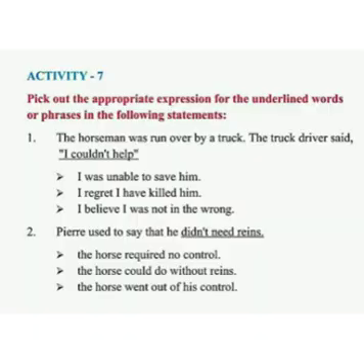Now it is turn for activity number 7. Pick out the appropriate expression for the underlined words or phrases in the following statements. First, the horseman was run over by a truck. The truck driver said, I couldn't help.